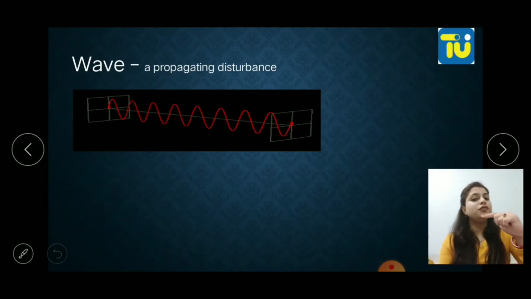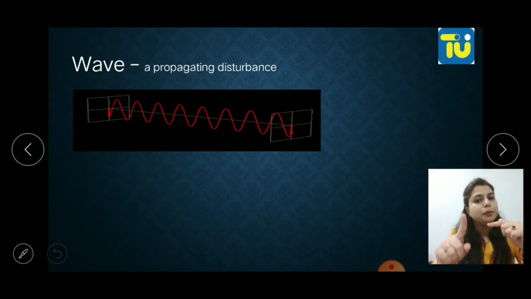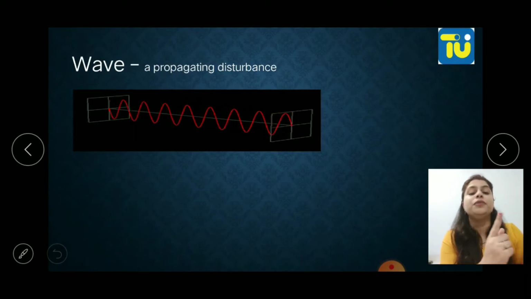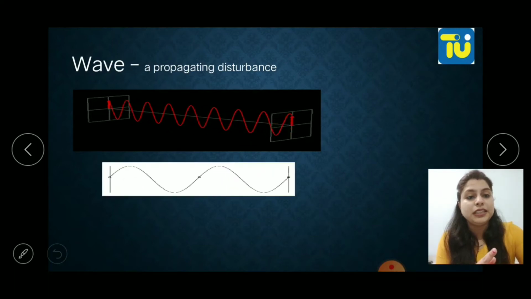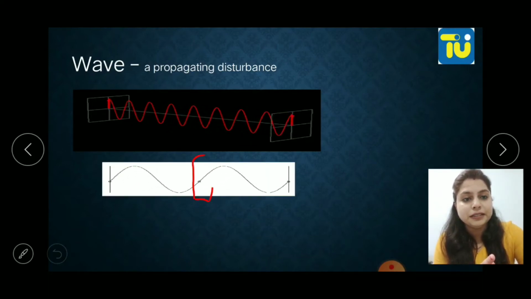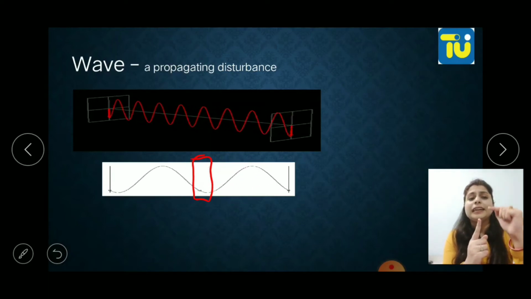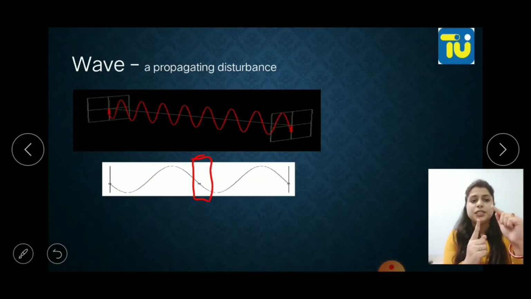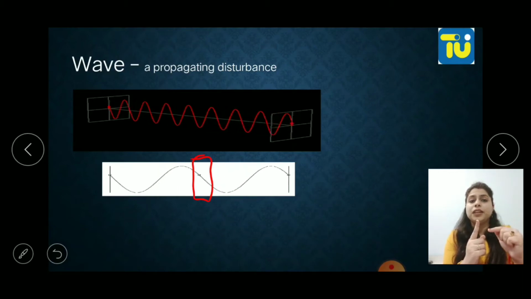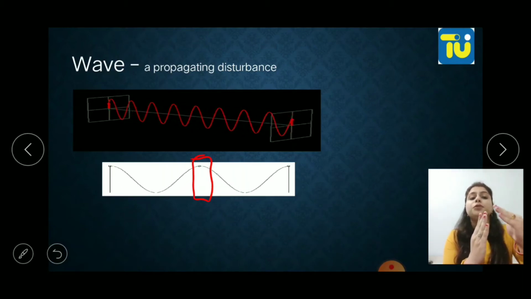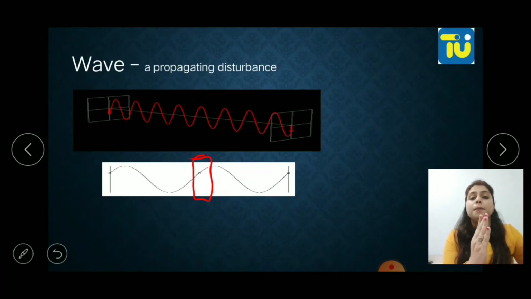This propagation of the disturbance is called a wave. This is how a wave is forming. Now you can see this is a single particle. It's not moving, it's just oscillating at its own place, right? It's just oscillating and thus forming a wave, because it's causing a disturbance to the other particles.